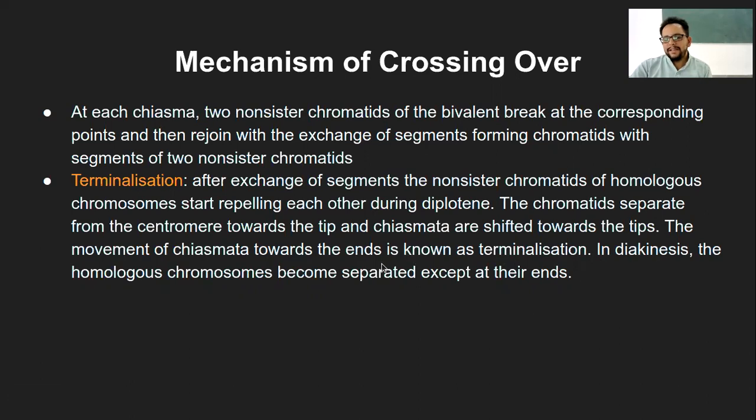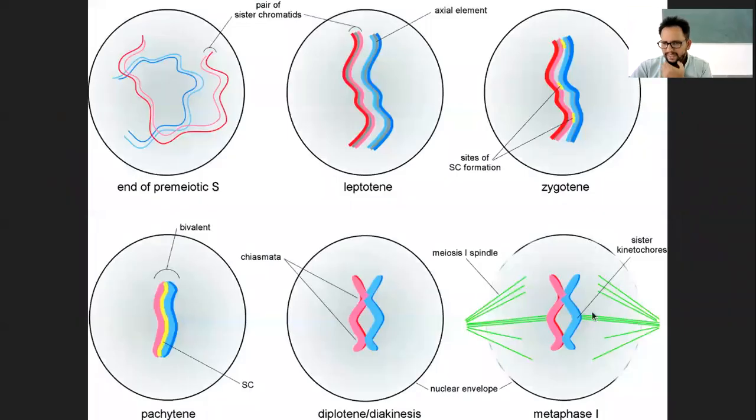So in diakinesis, the homologous chromosomes become separated except at their ends. Now at the end, the chiasma will be at the end. So let's say at the end stage, no, this may not explain it. Here the chromosomal ends, or the chromatid ends, are pointed to the side.